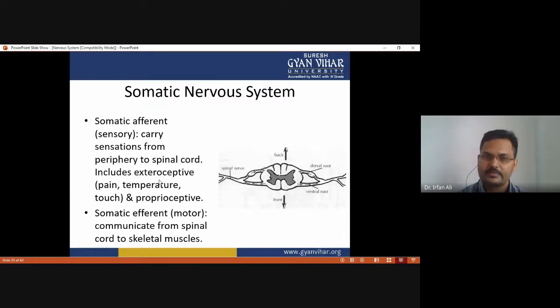So the somatic nervous system includes the somatic afferent, that is, sensory nerves that carry sensory information from the periphery to the spinal cord, and it includes exteroceptive, which covers pain, sense of temperature, and sense of touch, and proprioceptive. And the somatic efferent nerves, that is, motor nerves, communicate from the spinal cord to the skeletal muscle for the response.